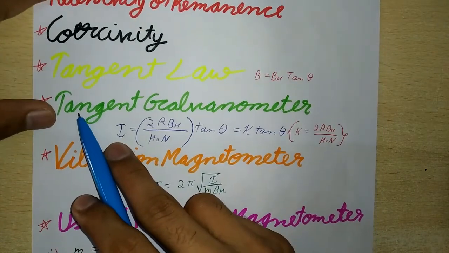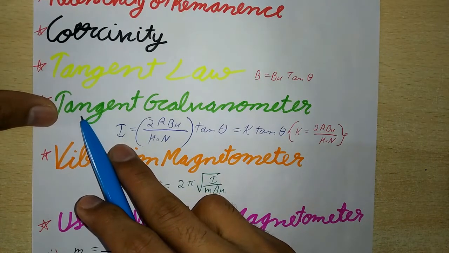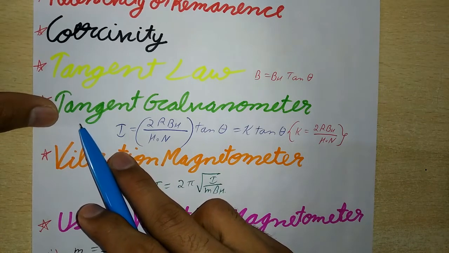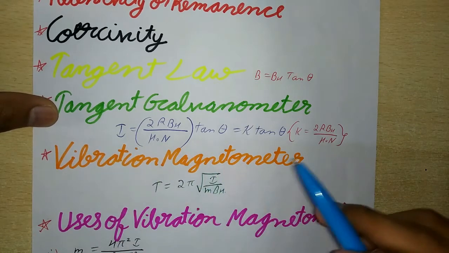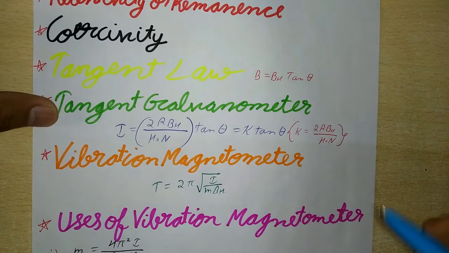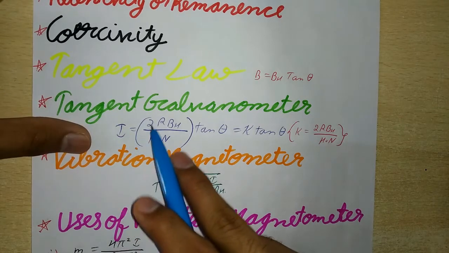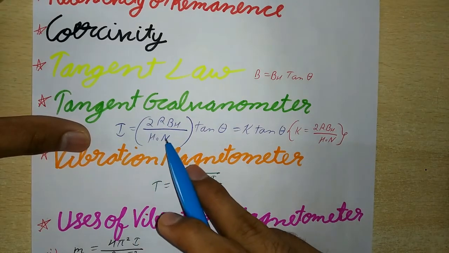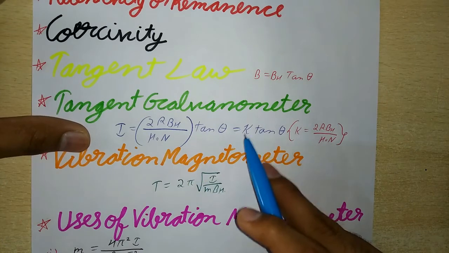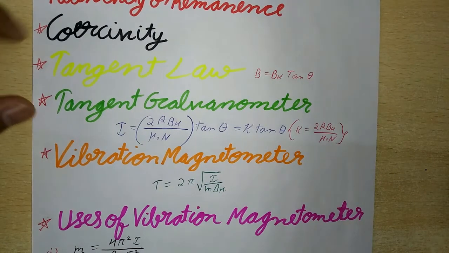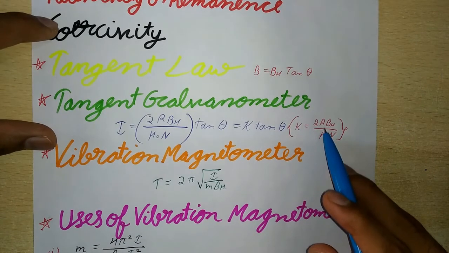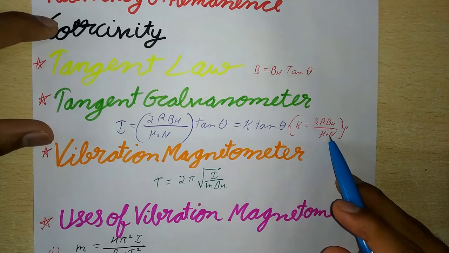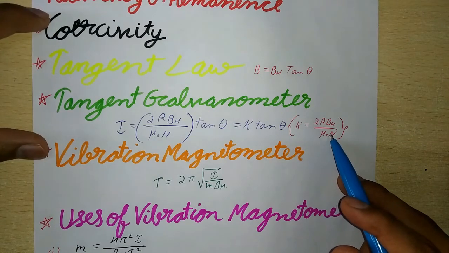And next is tangent galvanometer. Its working is based on the tangent law and it is used to measure very small currents. It consists of a circular coil of radius r and n turns. If a current I in the coil produces a deflection theta in the compass needle at the center of the coil, then I equals 2r BH upon mu naught n, times tan theta, which equals K tan theta, where K equals 2r BH upon mu naught n is the reduction factor of the tangent galvanometer.